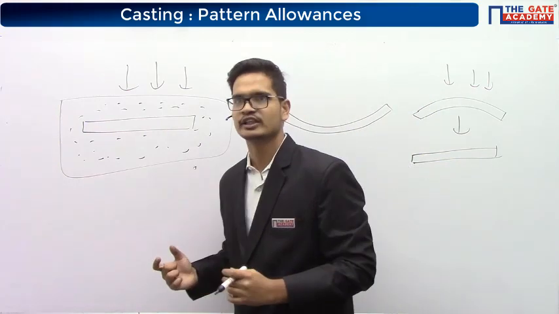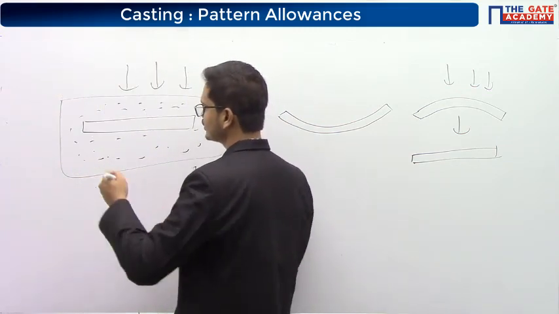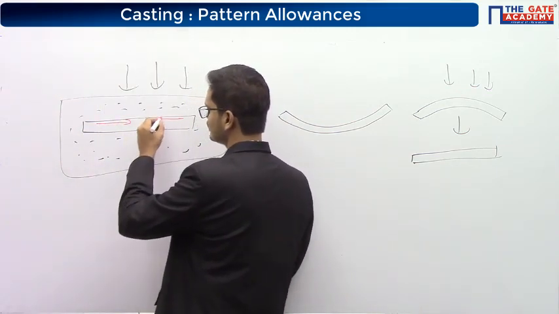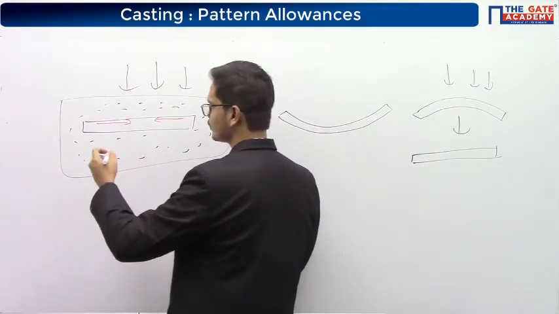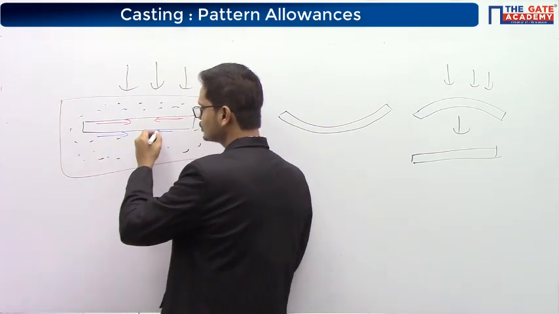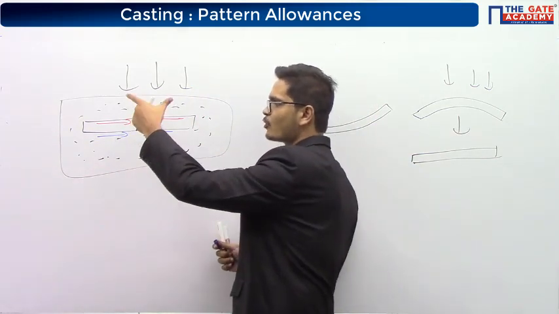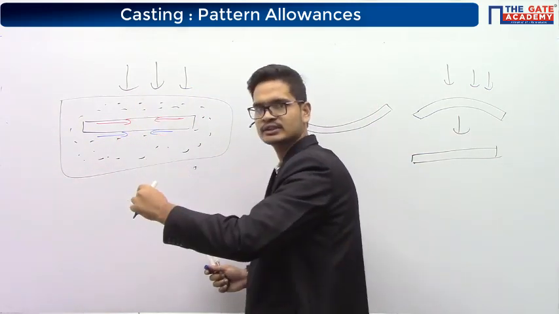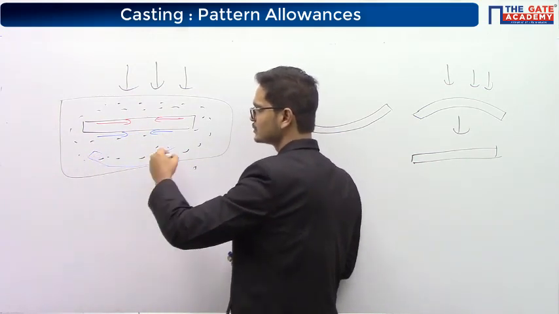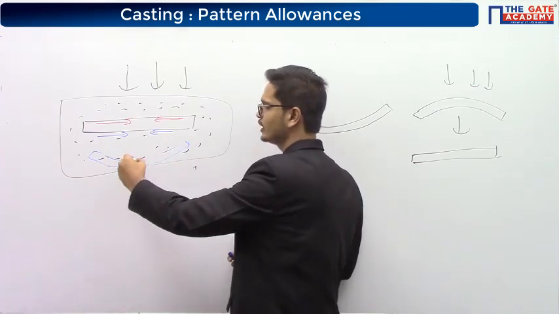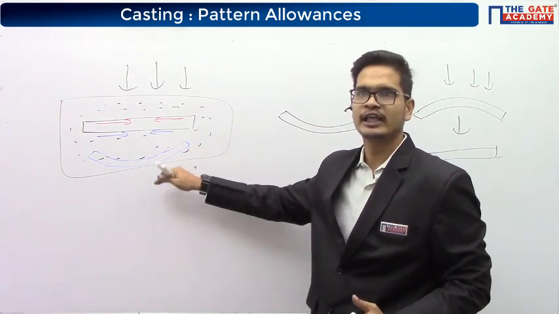If, due to some reason, the top layer is cooling rapidly and the bottom layer is cooling slowly, both these layers will shrink, but the top layer will shrink more and the bottom layer will shrink less. So because of that, again there will be chances that it might become something like this. It might become a U shape, right? So again, that will tell us the distortion.